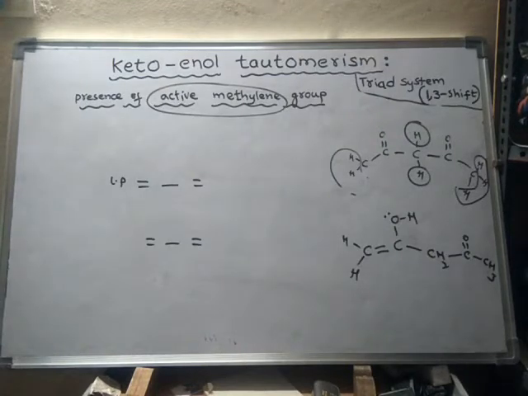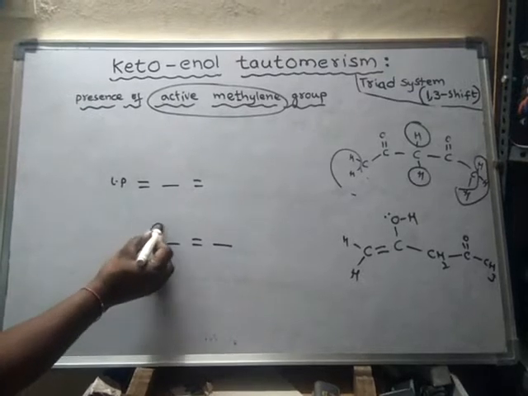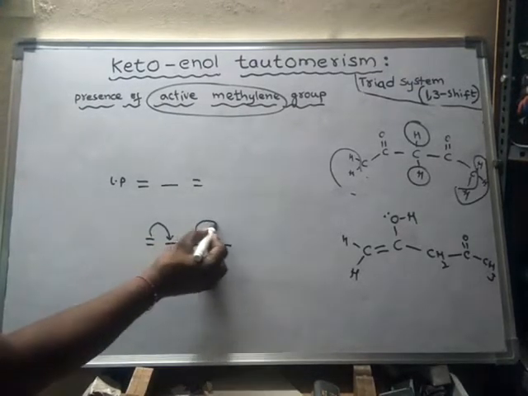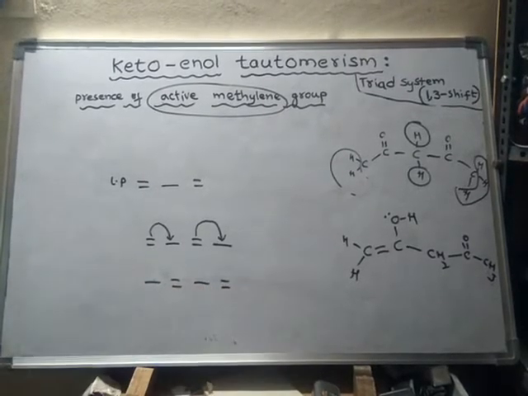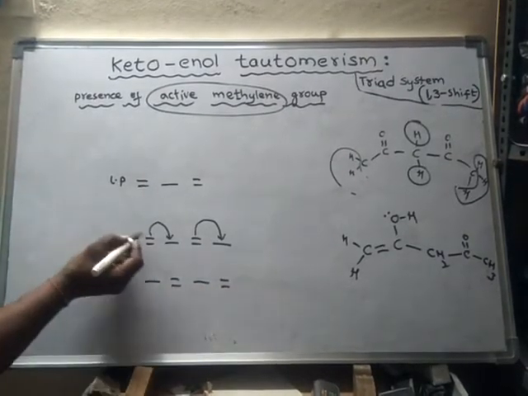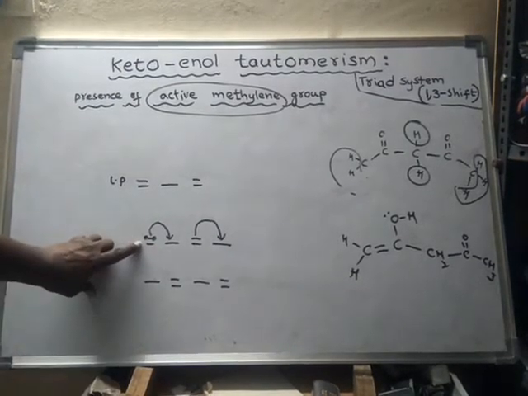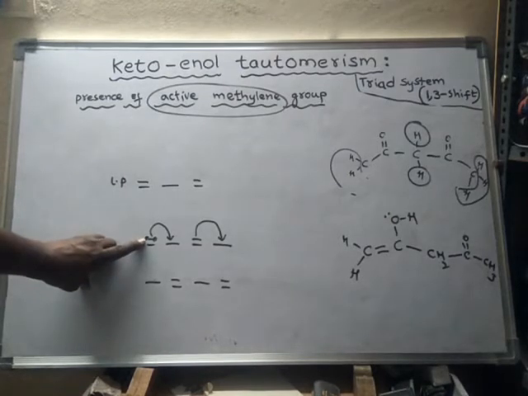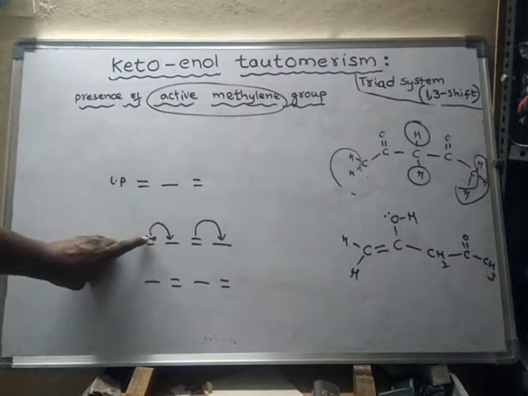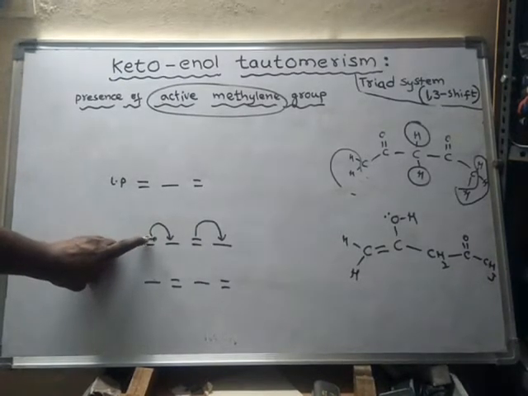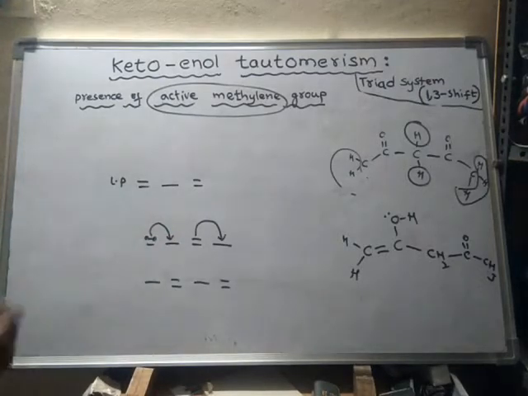It will be more stable, because what happens? This double bond will come here, and this double bond will move here. So it forms a structure like this. What is happening here? Electron charge. The pi bond is a weak bond, hence these pi electrons can move easily. As it is a weak bond, it breaks down easily, and these electrons move from one place to another. Hence it is said to be delocalization.